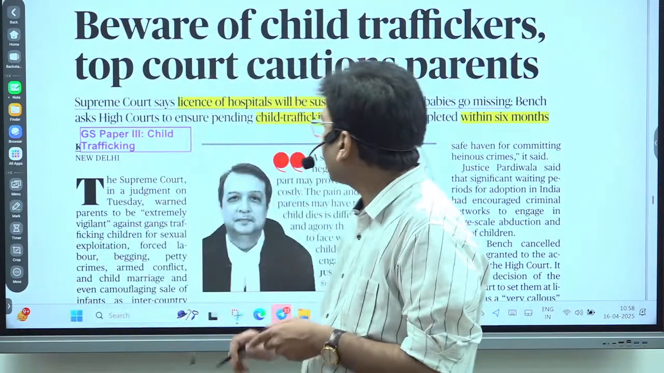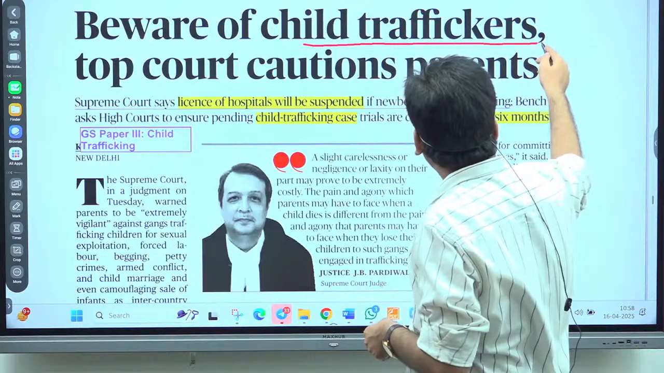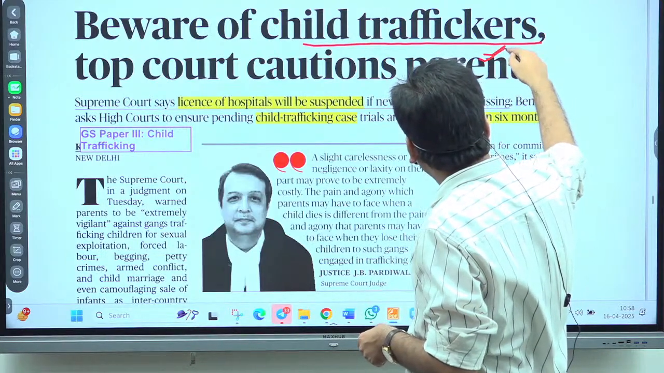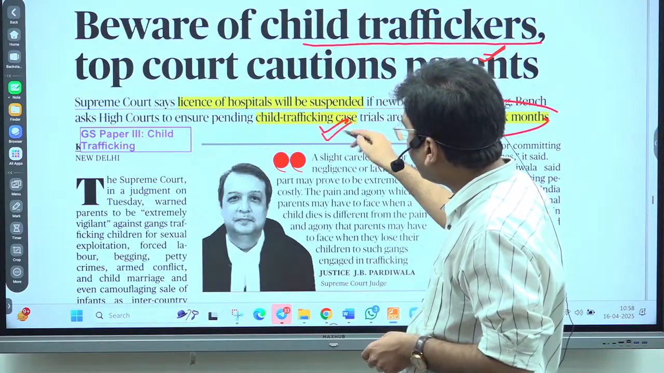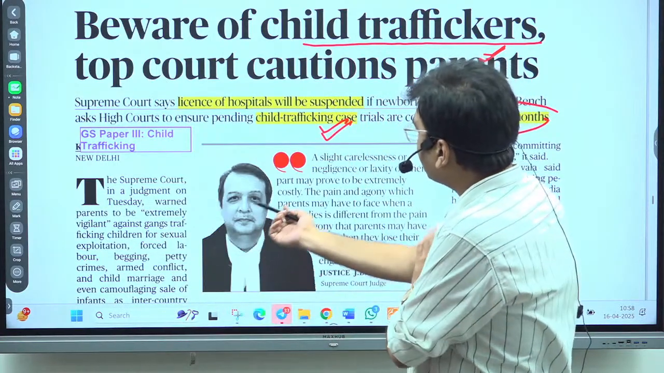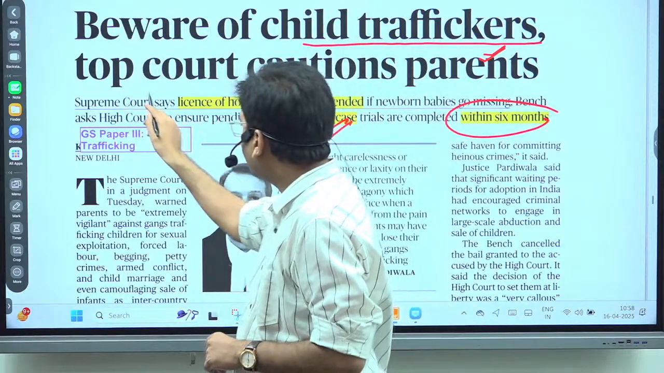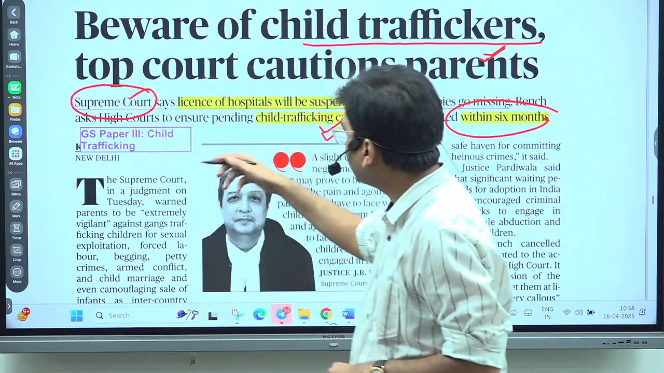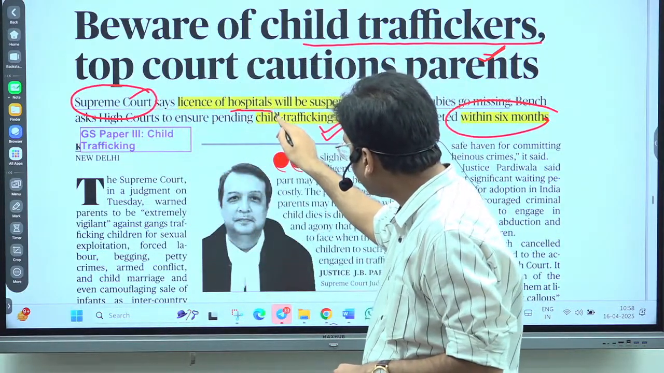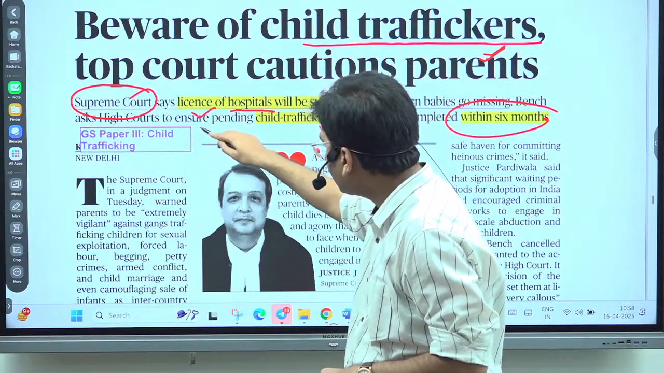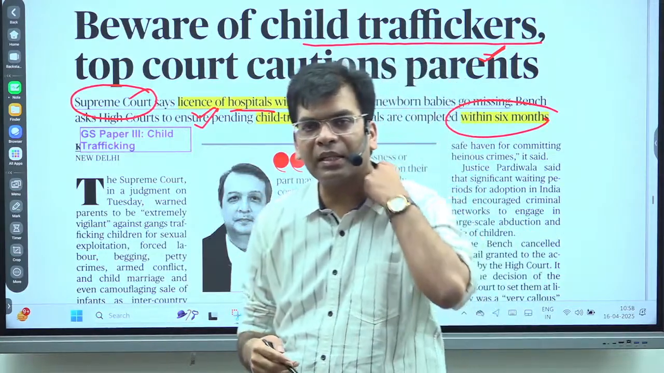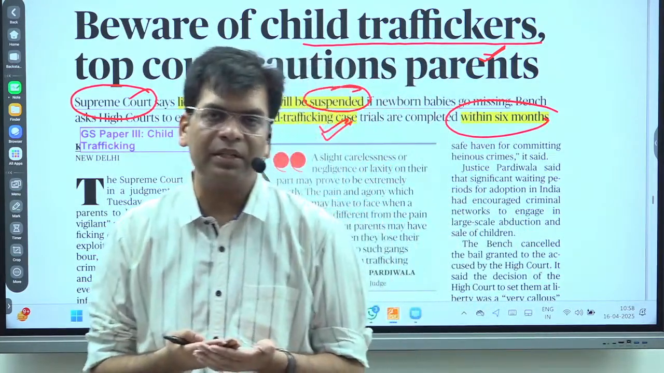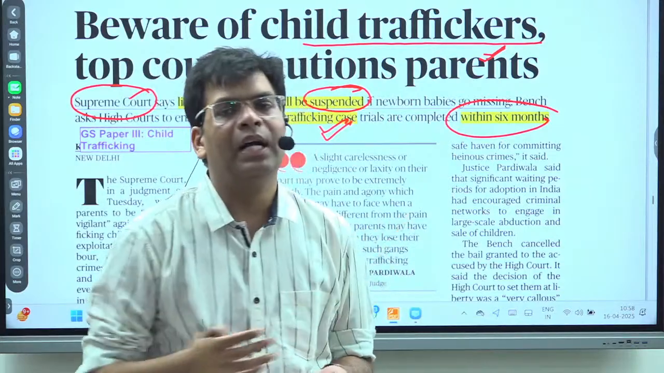Next important news: again, it is about child traffickers, and this is particularly being done in hospitals. Children have been stolen from many hospitals, and that's why there has been a Supreme Court verdict that if there is any such case from any hospital, the license of that particular hospital should be suspended. We have seen the complicit engagement of hospitals in such child trafficking.